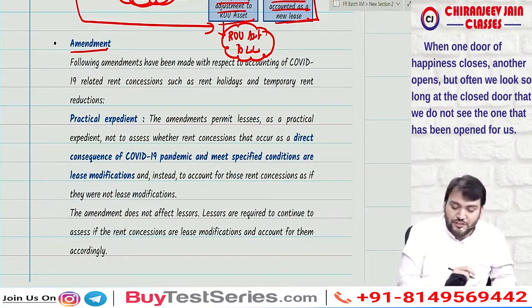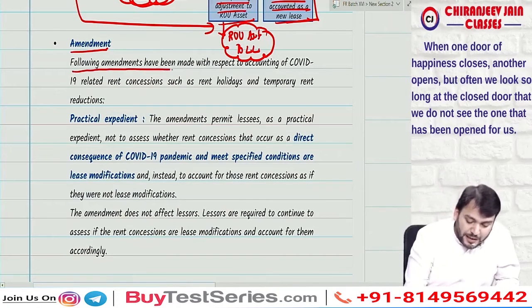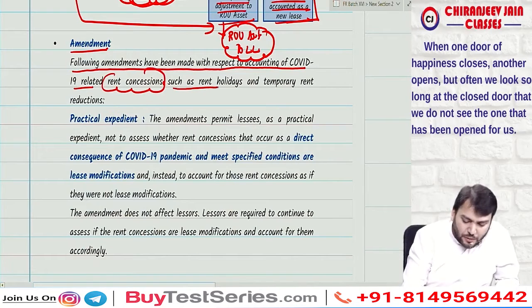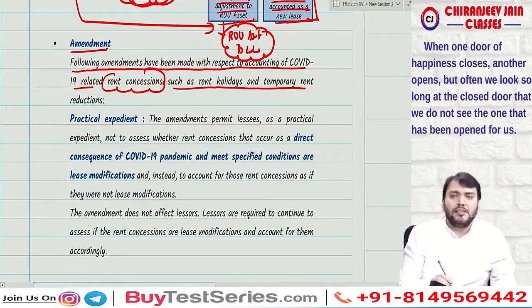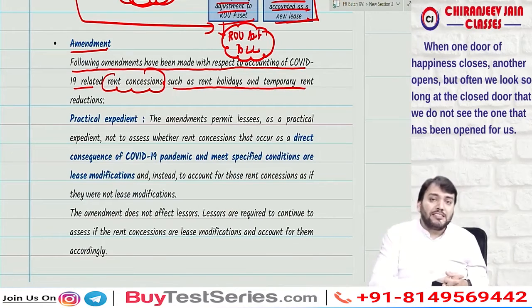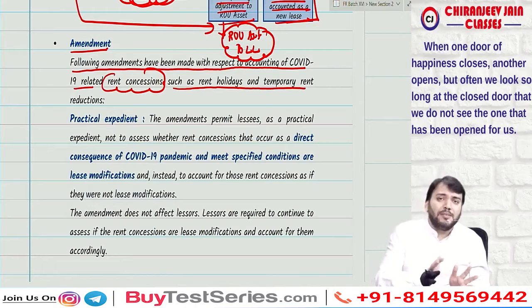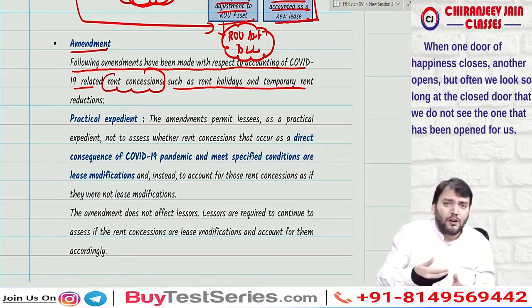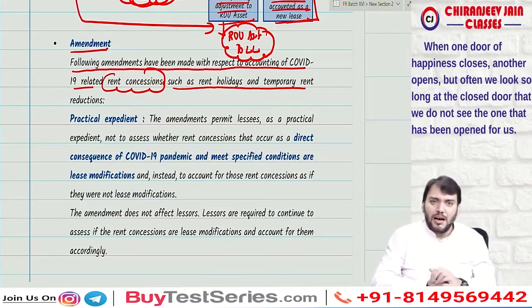Correct. What does Ind AS 116 say? The following amendment has been made with respect to accounting of COVID-19 related rent concession, such as rent holiday or temporary rent reduction. Due to COVID-19, many lessors have given rent concession or rent holiday for a time period. The question is whether it will be considered a modification, whether we need to follow modification accounting. Are you getting what I am saying?